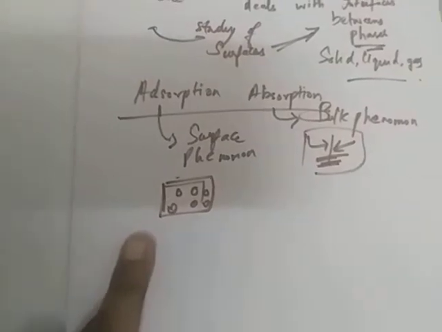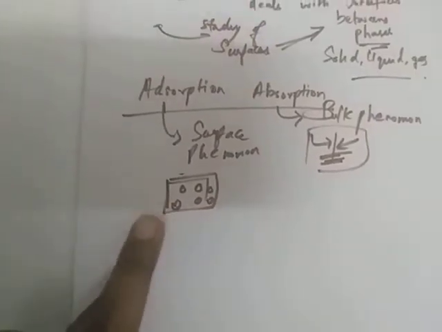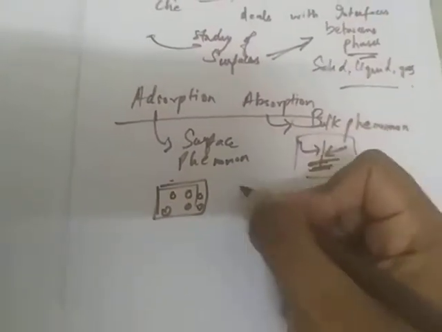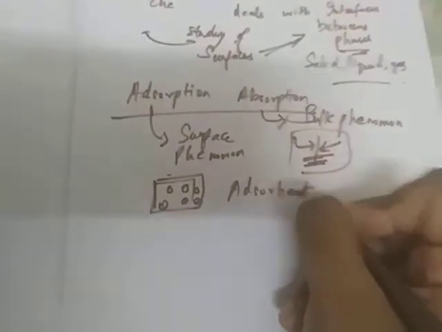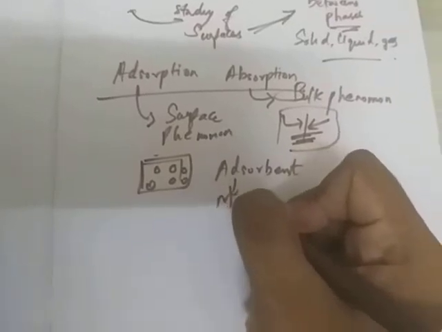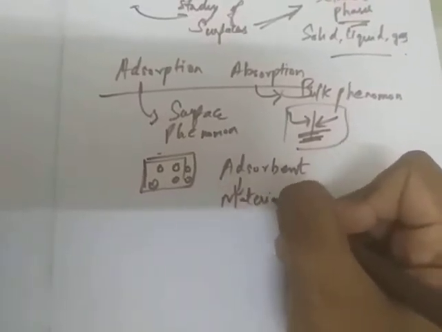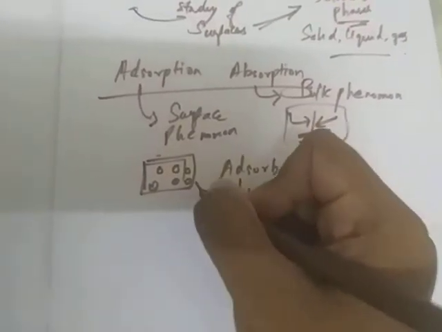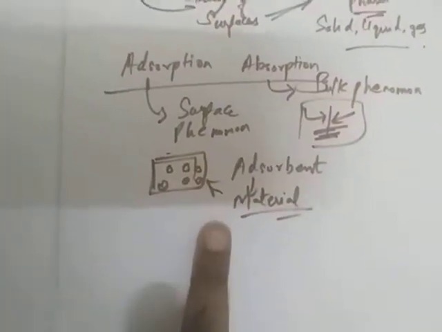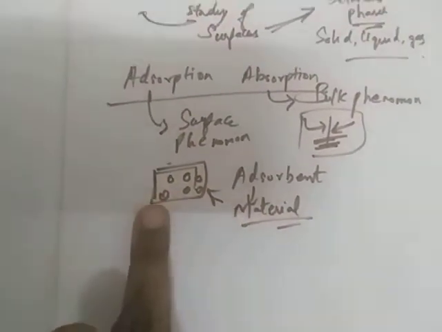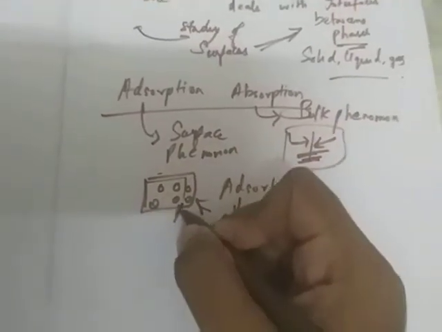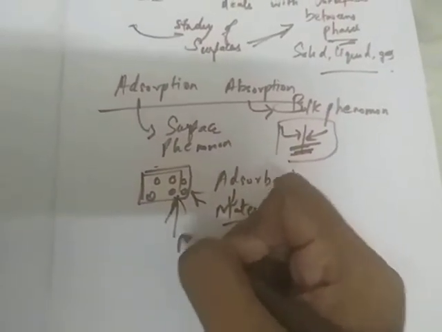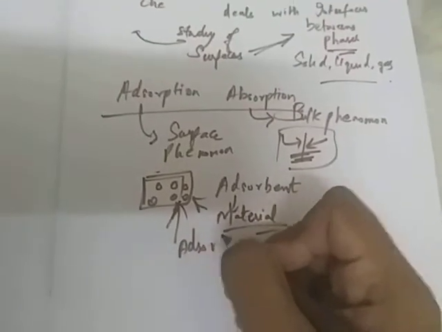In adsorption, there is a thing called the adsorbent. This is a material, and only with this material does adsorption take place. The substance which gets adsorbed in this process is called the adsorbate.